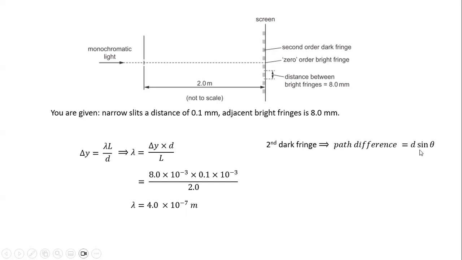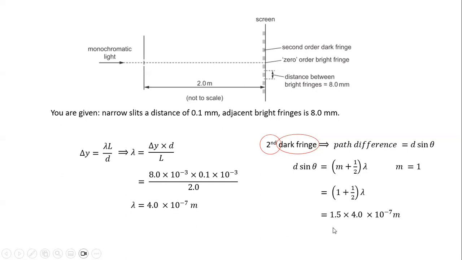Since we are describing the dark fringe, d sine theta must equal (m plus half) lambda, because a dark fringe is destructive interference. And what's m? It's a second order dark fringe, so m has to be 1. So substituting 1 into this formula and lambda, we can find the path difference.